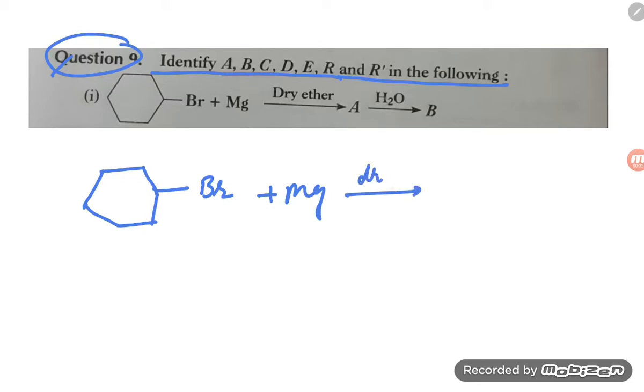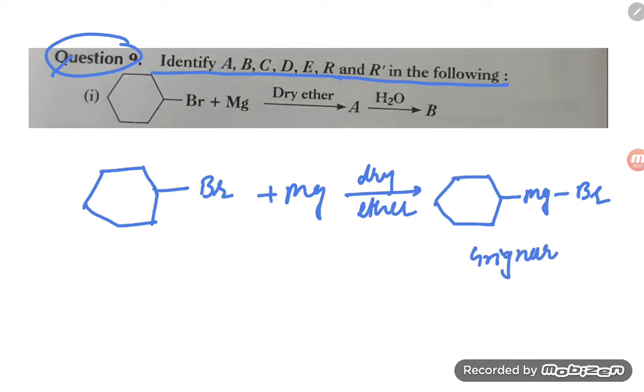Okay, dry ether. If it is dry ether, students, then Grignard reagent will form. So how will the Grignard reagent form? This is cyclohexane, and here Mg will attach and Br will be attaching. This is known as the Grignard reagent, and this product is product number A.